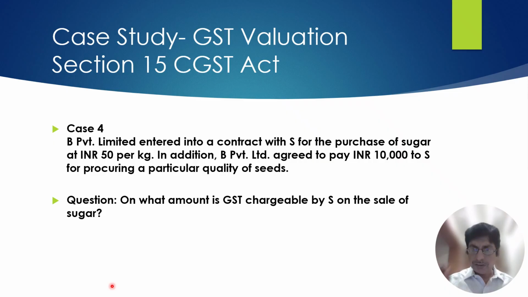GST is payable only on rupees 50 per kg. It is not payable on rupees 10,000. The 10,000 rupees is a business expenditure of B Private Limited, but it is not linked to each kg of sugar that S will supply to B. B needs to ensure a good quality of sugar, and therefore he incurred this expense of 10,000, but it is not linked to each kg of sugar, and therefore this 10,000 rupees is not to be added in the transaction value.